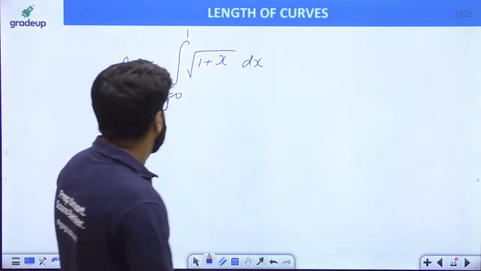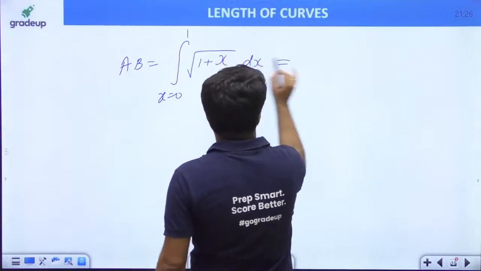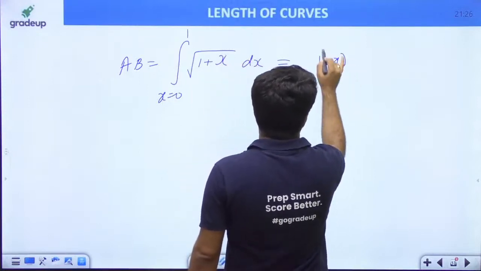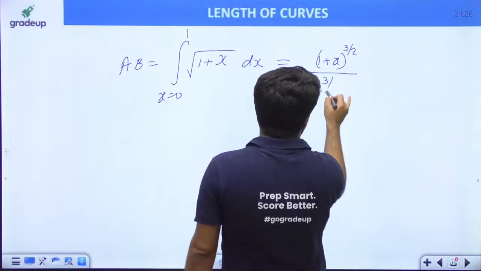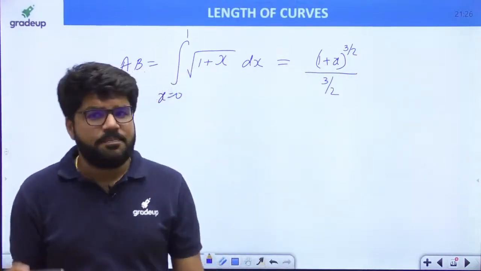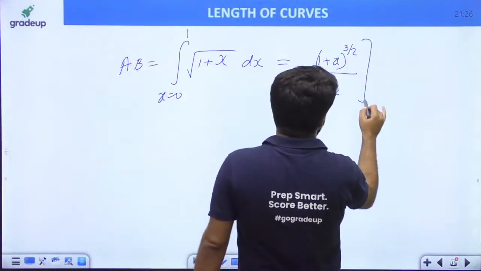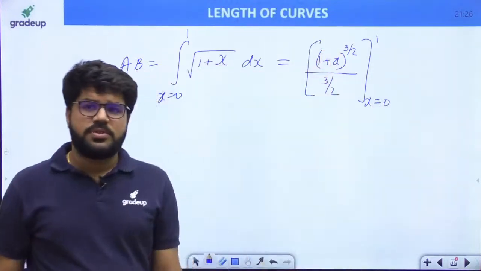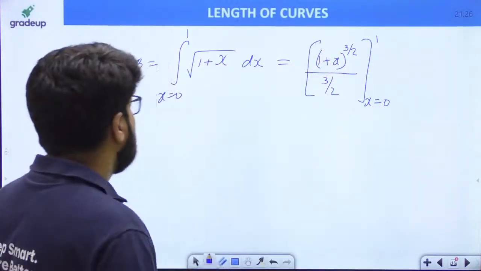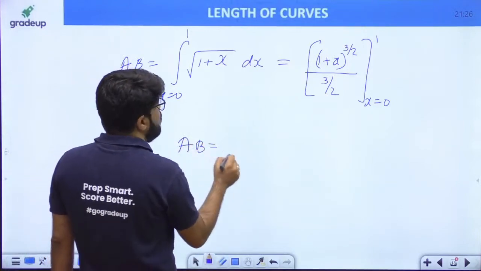Okay, now what is the integral of under root 1 plus x? That is 1 plus x की power half, and the integral of 1 plus x की power half will be 1 plus x की power 3 by 2 divided by 3 by 2. x की power n plus 1 is divided by n plus 1. Okay, and then you have limit x equal to 0 to 1. Right? Then finally you put down the upper limit minus lower limit to get hold of the calculation.